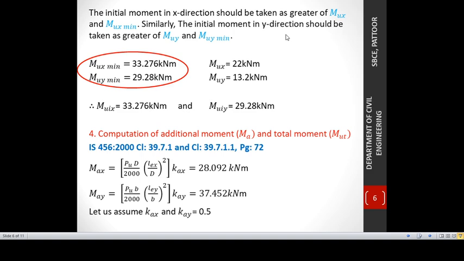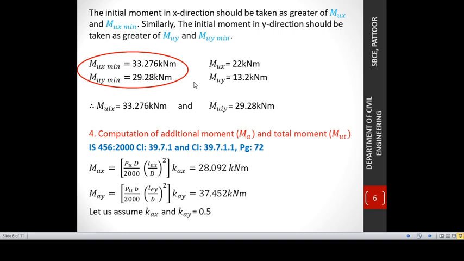In the previous two steps, we have calculated Mux minimum, Muy minimum, and Mux and Muy. We compare Mux minimum and Mux, and whichever is the higher value we consider for the further design procedure. Similarly, whichever is the higher value of Muy minimum and Muy will be considered.